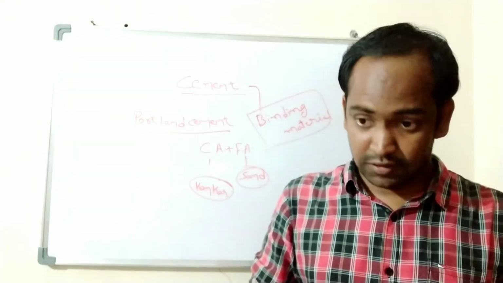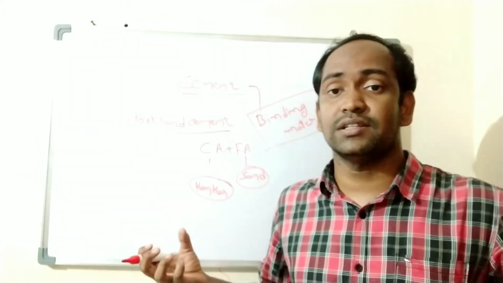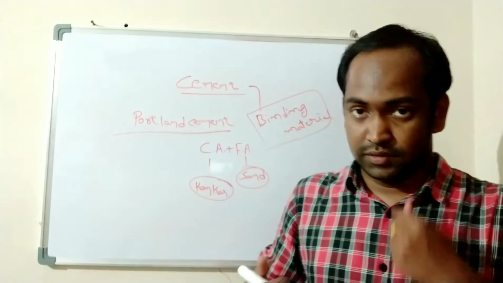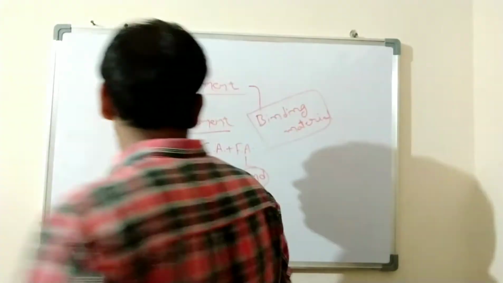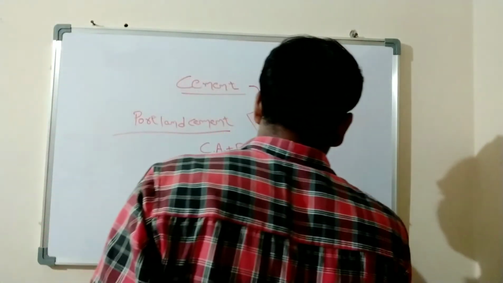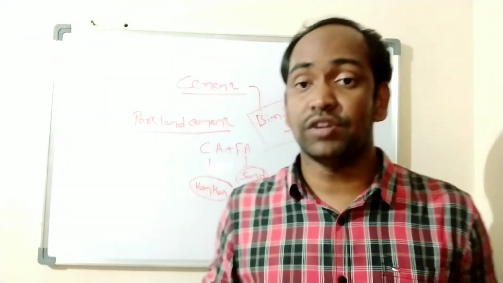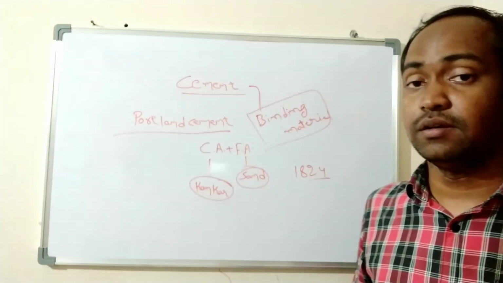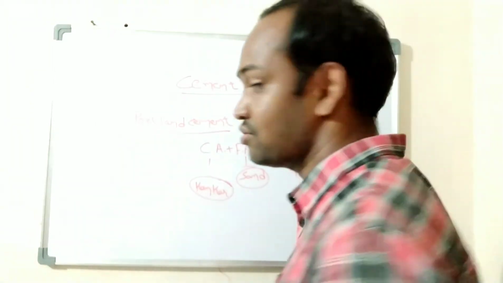First of all, this cement was invented in the year 1824 by a scientist called Joseph Aspdin.